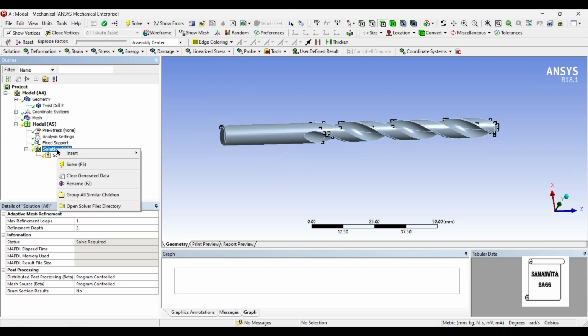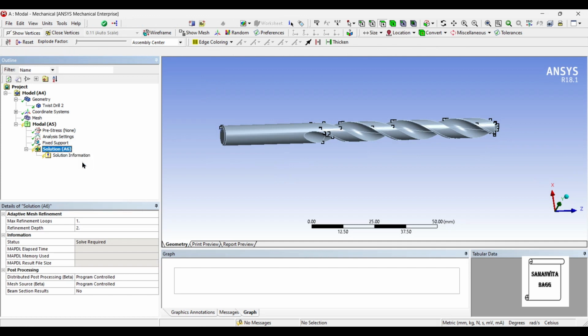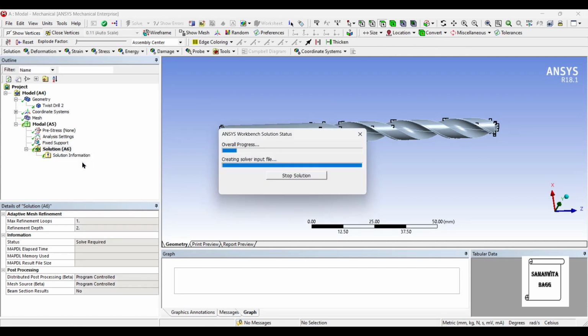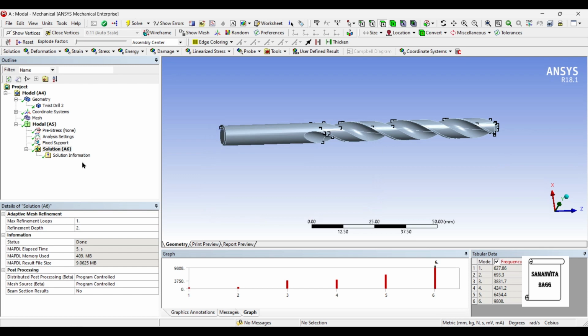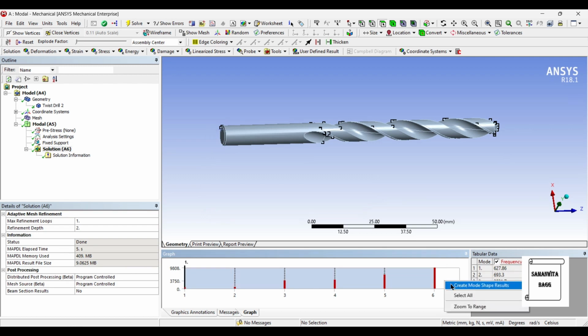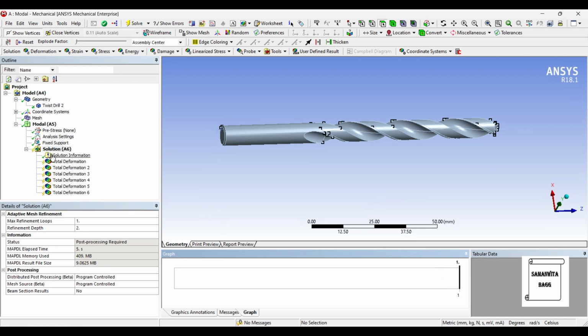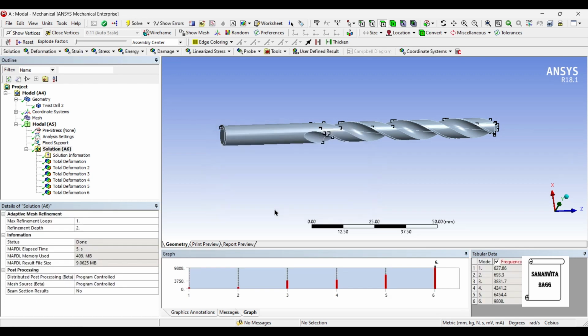Next, I'll go to solution and solve. You can see here 6 modes have been created. I'll right click here, select all, right click, create mode shape results. I'll go to solution and solve once again. So now you can see there are 6 modes and 6 frequencies obtained.